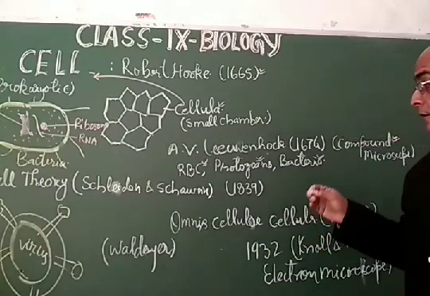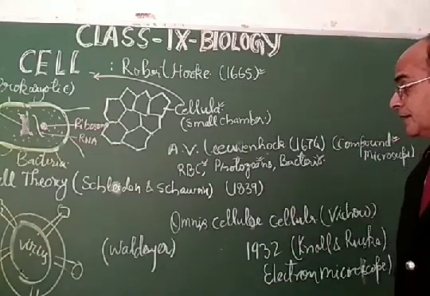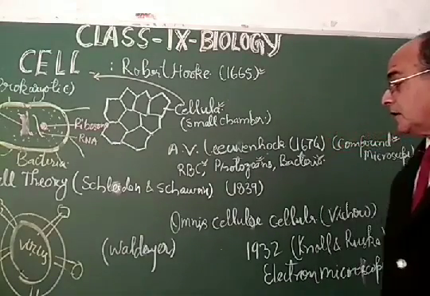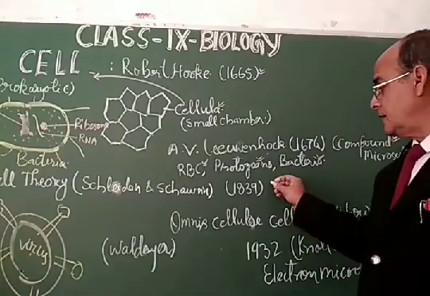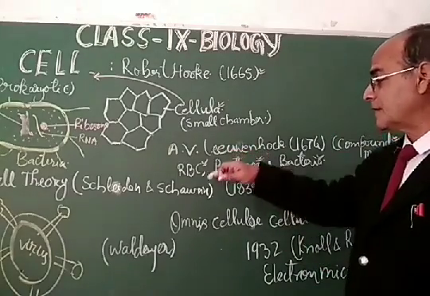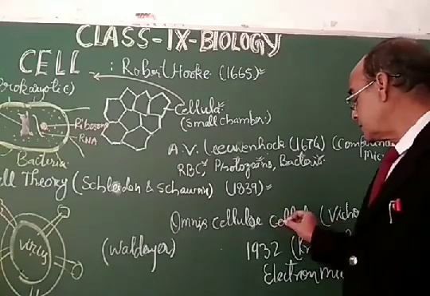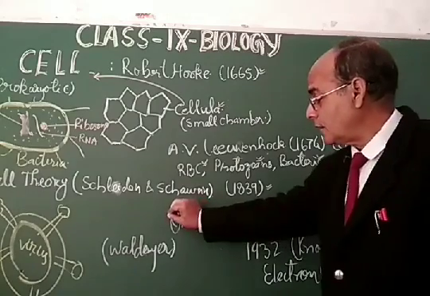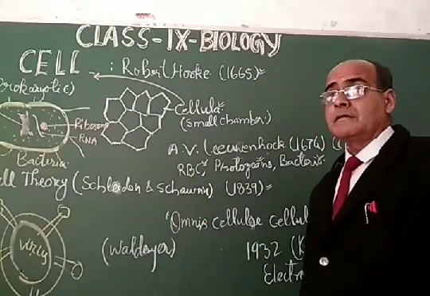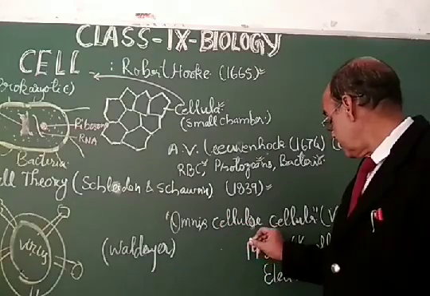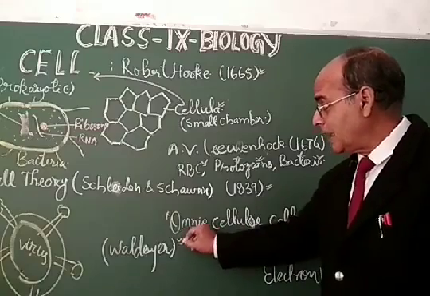Dear students, in 1839, Schleiden and Schwann proposed the cell theory. They discovered some more about the cell in 1839, and expressed it as omnis cellula e cellula. This is a Latin phrase that means the cell arises from a pre-existing cell, and that was proved by Virchow as part of the cell theory.